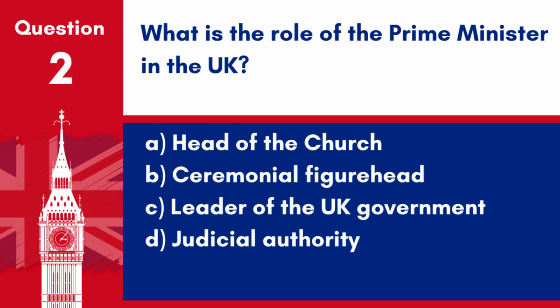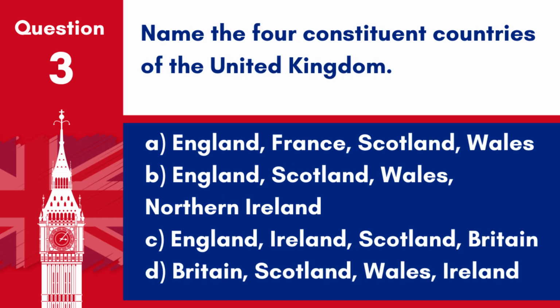Question 2. What is the role of the Prime Minister in the UK? A. Head of the Church. B. Ceremonial figurehead. C. Leader of the UK government. D. Judicial authority. Answer C. Leader of the UK government. The Prime Minister is the head of the UK government, responsible for overseeing the operation of the government and the implementation of its policies.